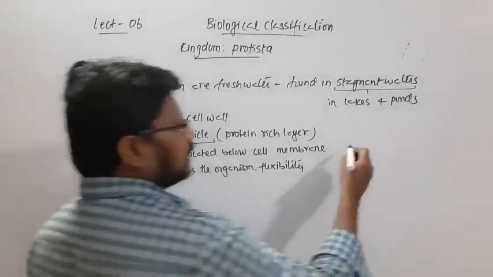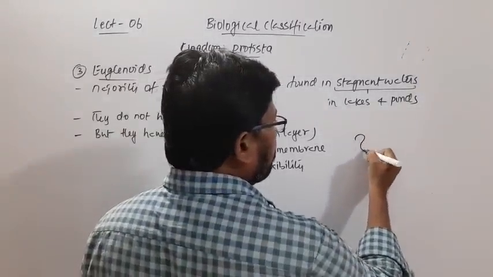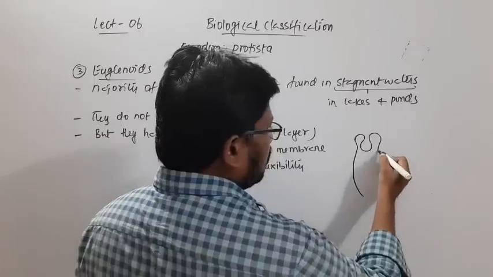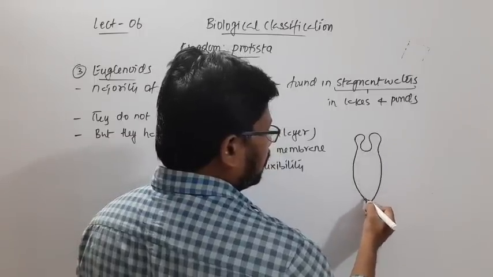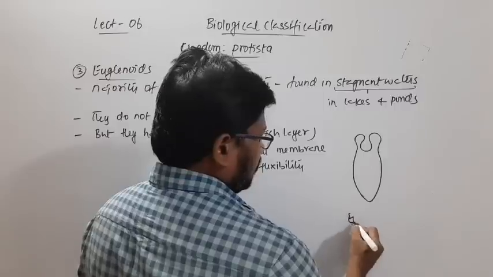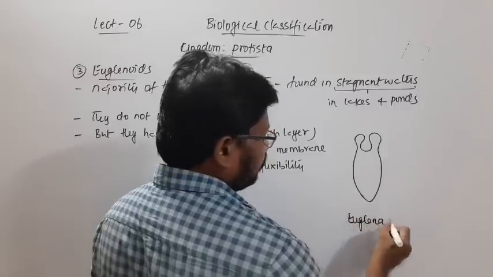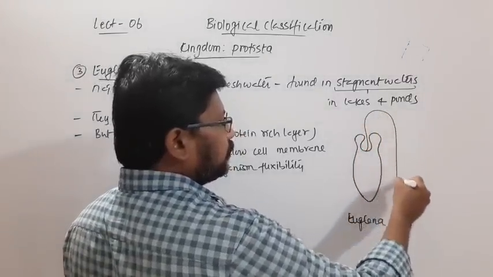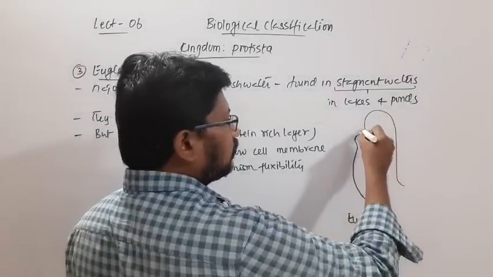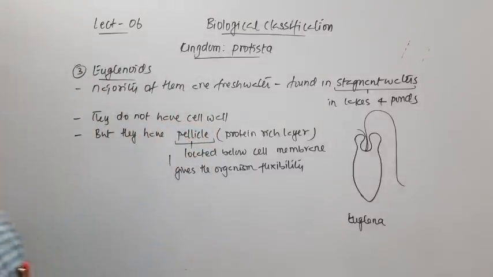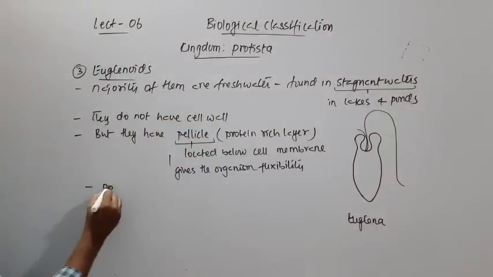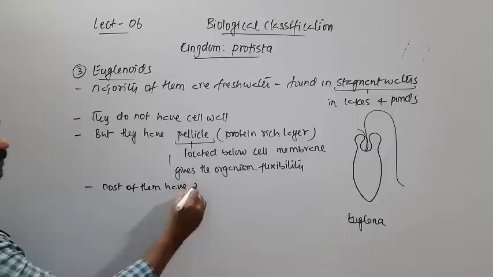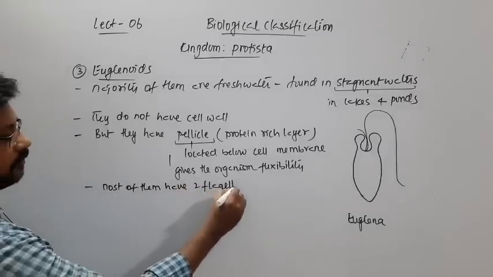So here, let's see. I'll take an example of Euglena. So this is Euglena, right? And most of these euglenoids will have two flagella. So most of them have two flagella.